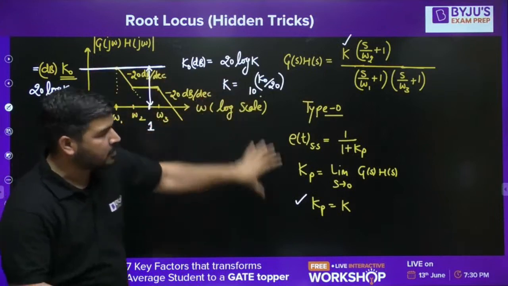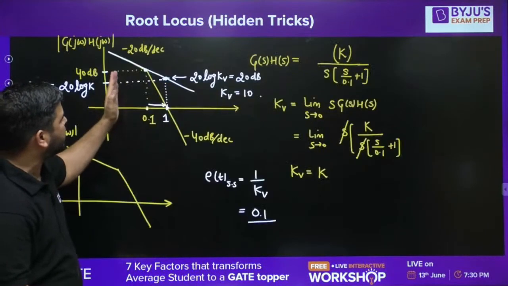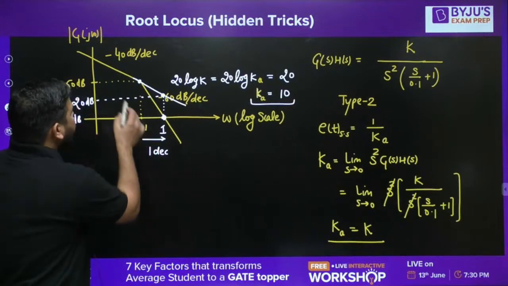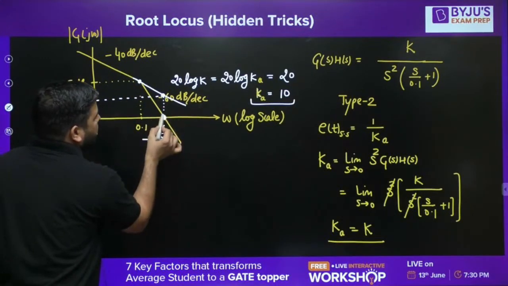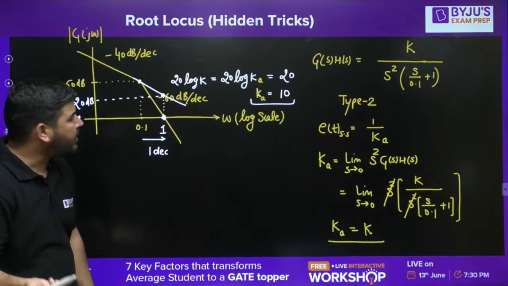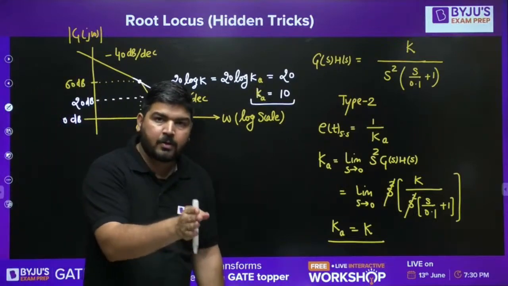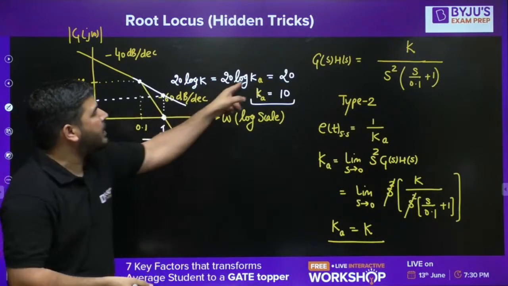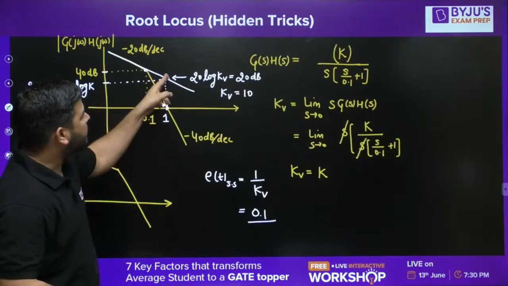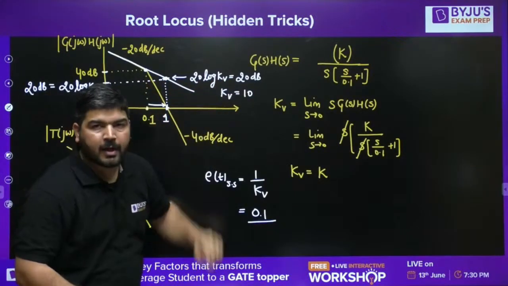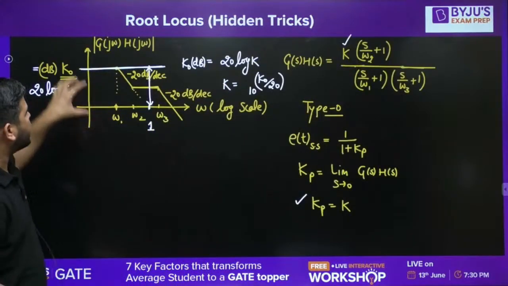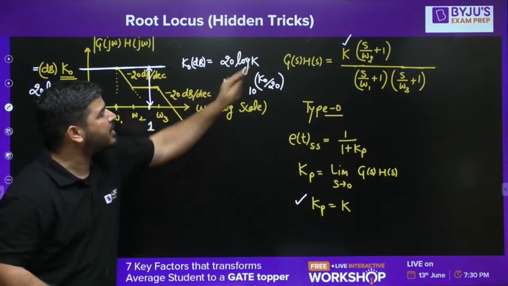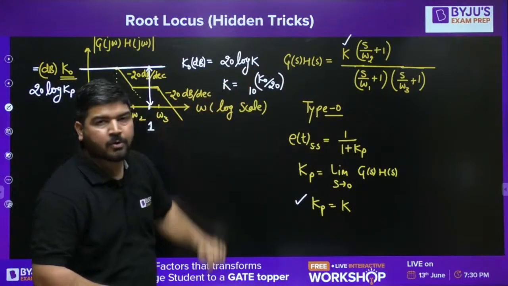So ultimately, if you are looking at all the plots, let's say you are looking at this or this or this, in every case, the height of the first line at omega equal to 1 can be represented as 20 log Kp or 20 log Kv or 20 log Ka. Here in type 2, it is 20 log Ka. In type 1, at omega equal to 1, the height is 20 log Kv. In type 0 system, the height of the first line at omega equal to 1 is 20 log Kp, and you can calculate Kp from here.